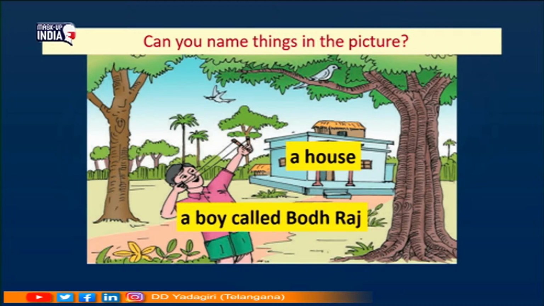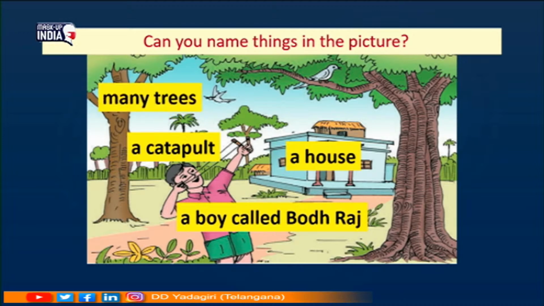A boy called Bodhraj. In this lesson, we have a story about Bodhraj. So, he is a boy called Bodhraj. And next, you can see a catapult. Intakumundu chusam kada, catapult means bow stick. So the boy Bodhraj is using the catapult and you can see many trees and a beautiful bird sitting on a branch of a tree and a yellow flower. Yes, so these are the things you can identify from this picture.